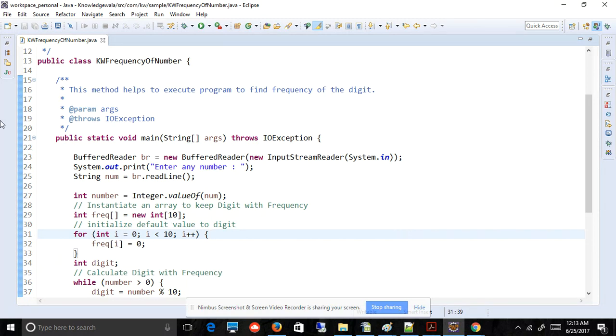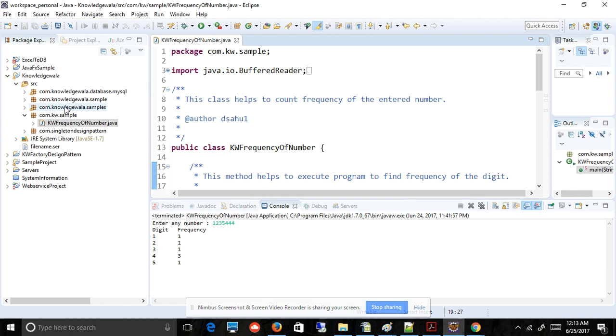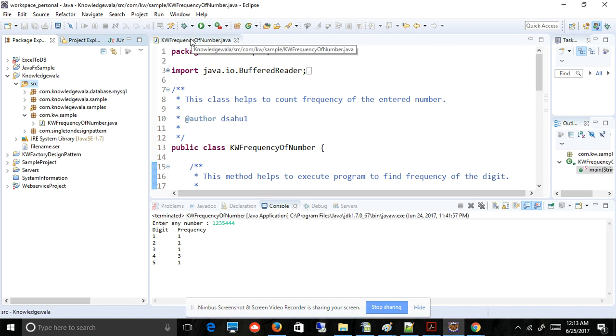I'm using Eclipse on my system, and I have pasted that program here in my Eclipse. You have to create one Java program, and in the Java program you will already get the source. So just copy and paste that program from my post to here, then you will get this program.